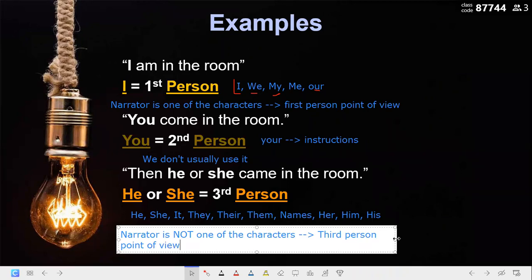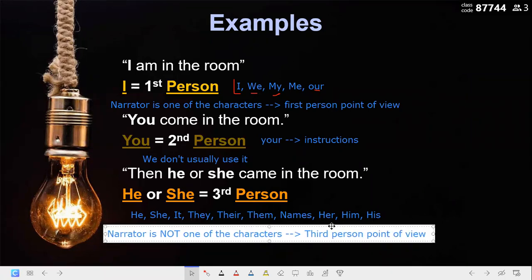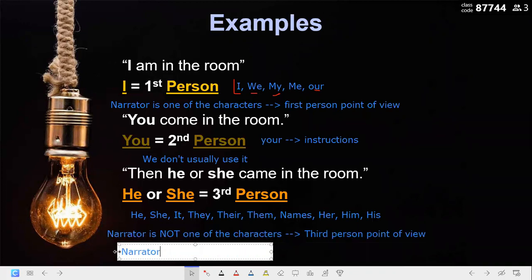Okay, so this is it, guys. When the narrator is not one of the characters, I use the third person point of view. He does not talk about himself. He talks about other people. The narrator talks about others.